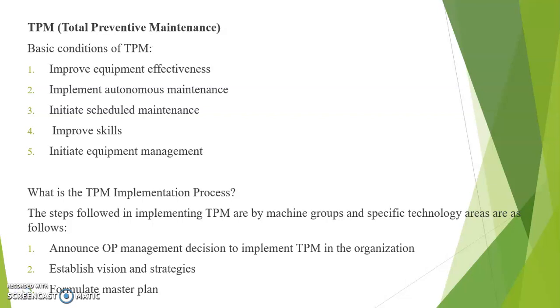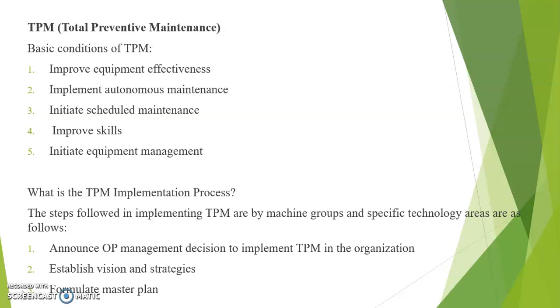And the second step of the implementation process is to establish vision and strategies. Before implementing TPM, the Six Sigma team, in consultation with the process owner, must assess the current condition of the machine or equipment and associated services. For example, if the management has a vision to improve overall equipment efficiency to world-class standard, to improve the productivity, quality and reliability, the same is reflected in the strategies planned by the Six Sigma team.